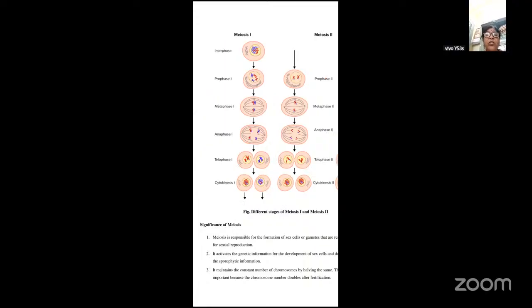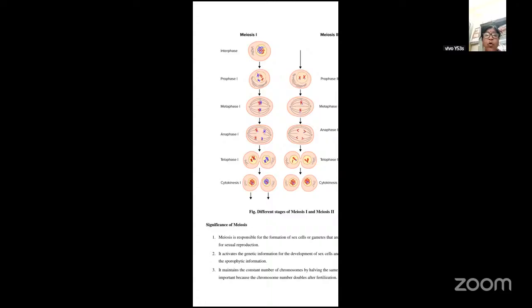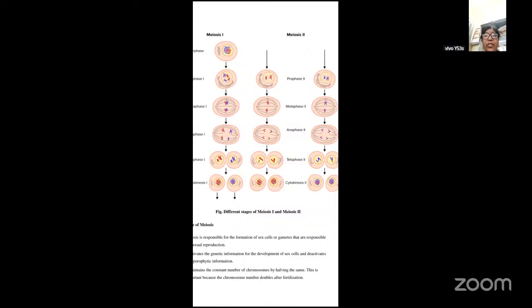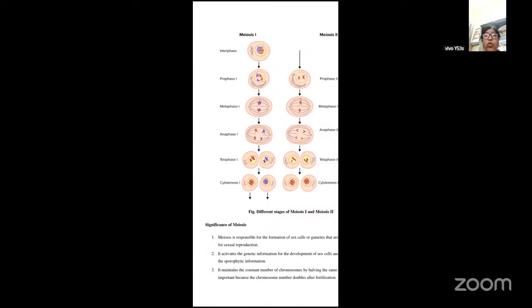So the significance of meiosis is that it is responsible for the formation of sex cells, or the gametes, that are responsible for sexual reproduction. It activates the genetic information for the development of the sex cells and also deactivates the sporophytic information. It maintains a constant number of chromosomes by halving or reducing the same. This is important because the chromosome number doubles after fertilization. So this is the significance of meiosis.